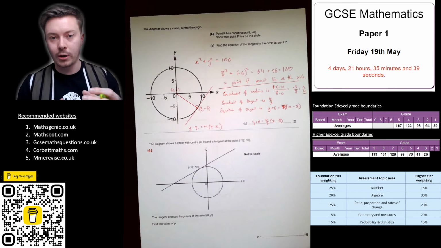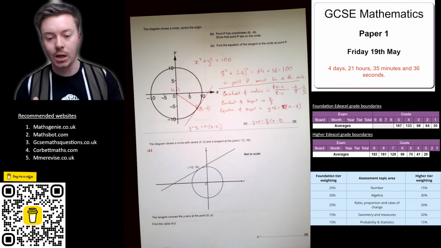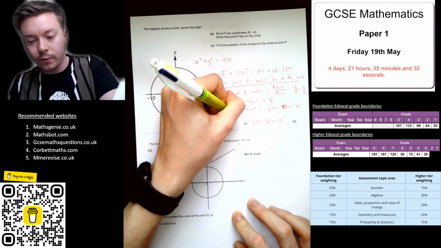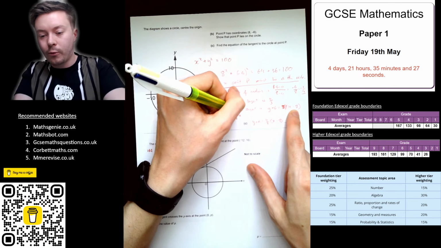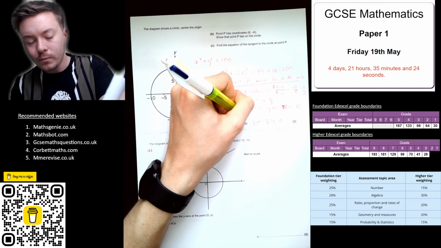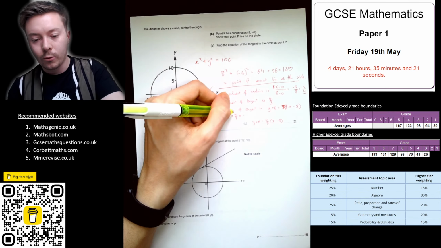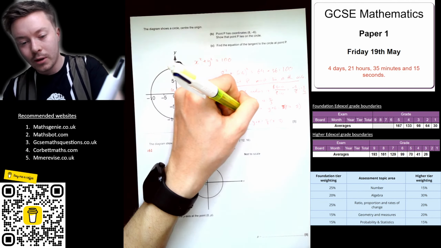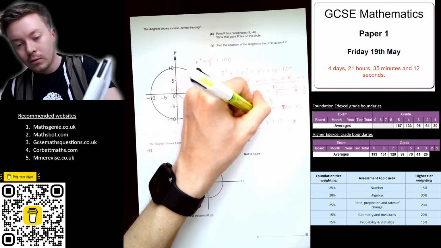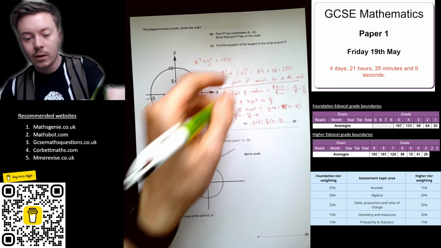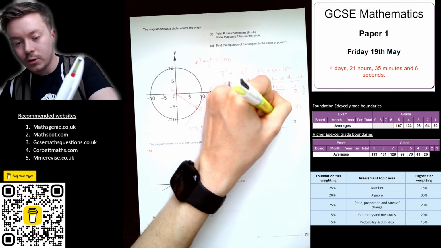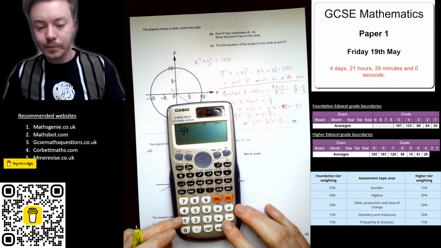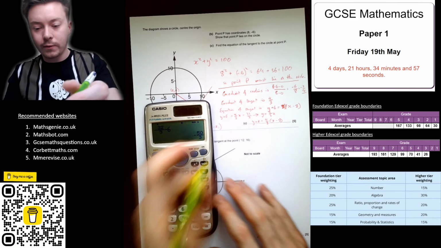Now if I did want to work it out in terms of y equals mx plus c, because sometimes they might say that, I can just expand it and rearrange it. So I get y plus 6 is equal to 4/3 times x, 4/3 times minus 8. So that's minus 8 times 4 is 32, so I get minus 32 over 3. Take away 6 from both sides here, and I'm going to get y is equal to 4/3 x. I'll do this on my calculator just for speed. Minus 32 over 3 minus 6, minus 50 over 3.